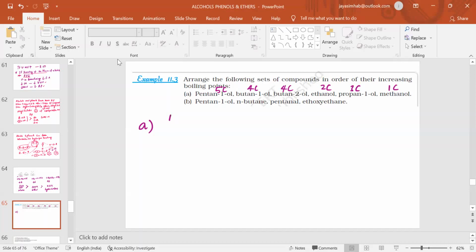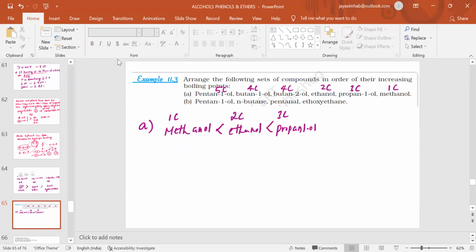First, the 1 carbon containing alcohol will come, which is methanol. Methanol will have a lower boiling point than the 2 carbon containing alcohol, ethanol. Then the 3 carbon containing propan-1-ol. Then we have two 4 carbon containing alcohols: one is butan-1-ol, another one is butan-2-ol.